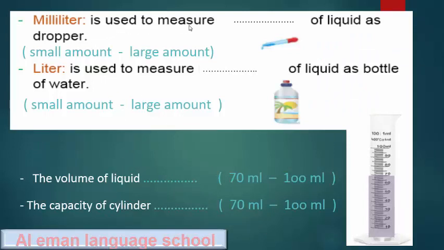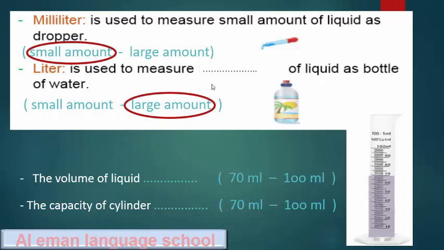Milliliter is used to measure space of liquids, as in a dropper. Small amount or large? It's small, so milliliter is used to measure a small amount of liquid. Okay. Liter is used to measure space of liquid, as in a bottle of water. Small amount or large amount? It's a large amount, so liter is used to measure large amounts of liquids, as in a bottle of water.